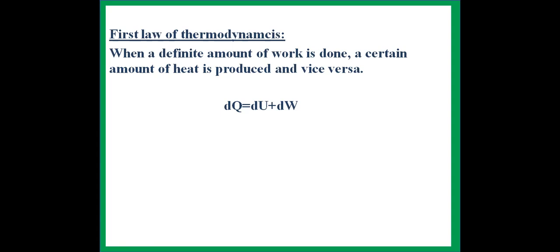The equation for the first law of thermodynamics is dQ equals dU plus dW, where dQ is the heat applied to the body, dU is the change in internal energy and dW is the external work.